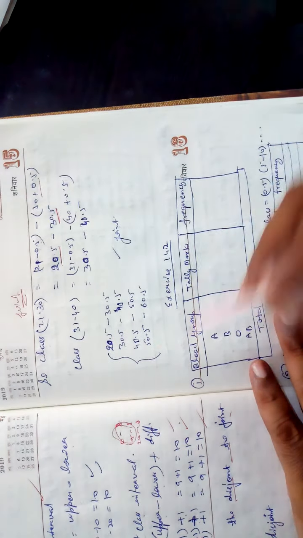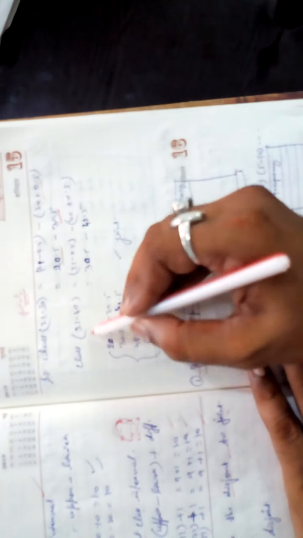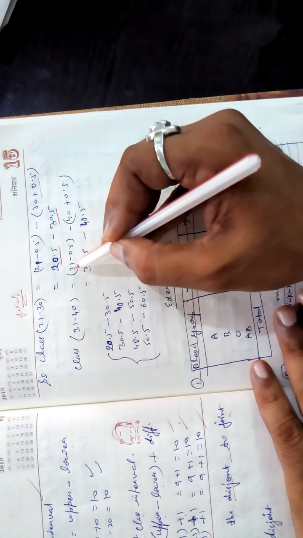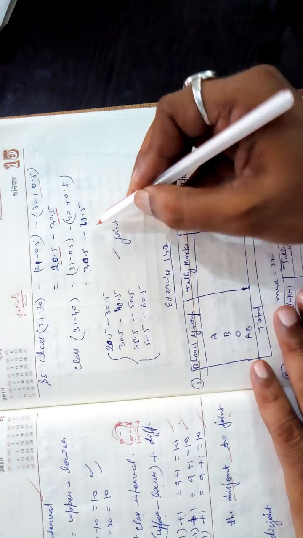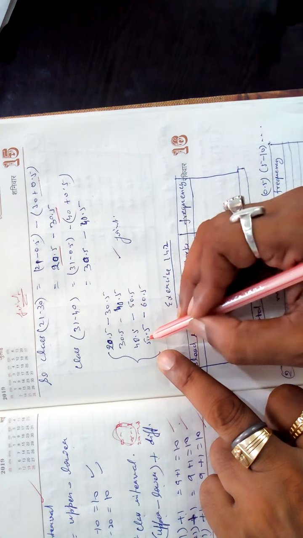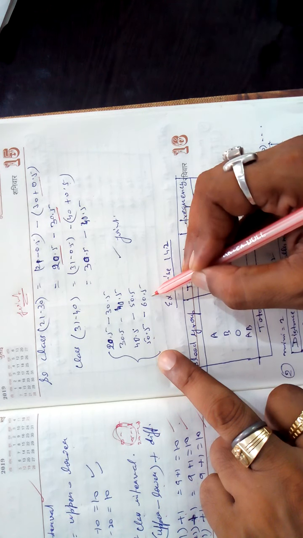No need to show all. Only one you show if there is needed. Otherwise directly you can get 30 to 40 will be upper limit of this. 30 minus 0.1 means 30.5 to 40 plus 0.5, 40.5. Next I have not calculated, written 40.5 to 50.5, 50.5 to 60.5.